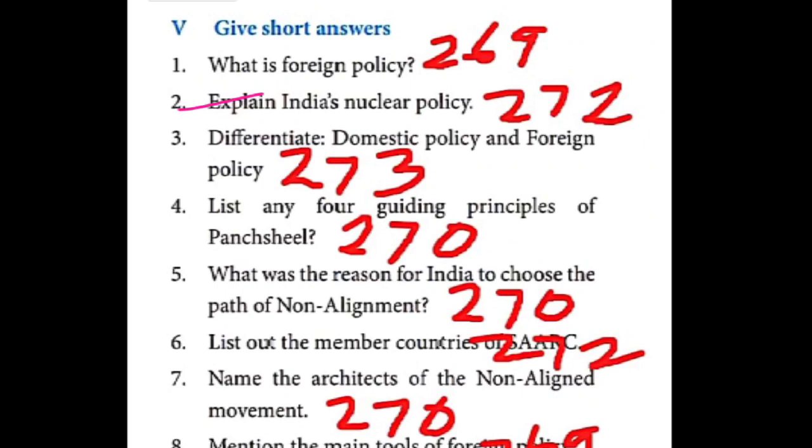Then fifth one, page number 270. 5-5. Yes, it's very, very important. Listen all of you. Under the heading of foreign policy in 1950s and 1960s, under that para, fifth one we are marking, children. Page number 270, foreign policy in 1950s and 1960s para.